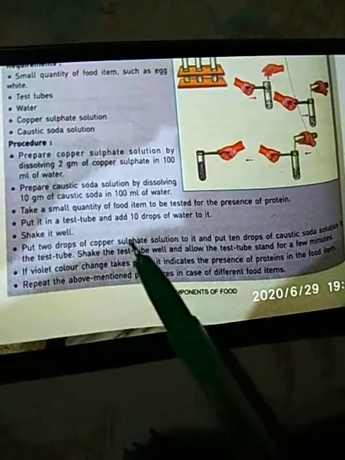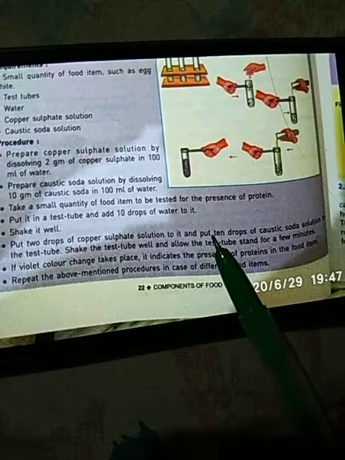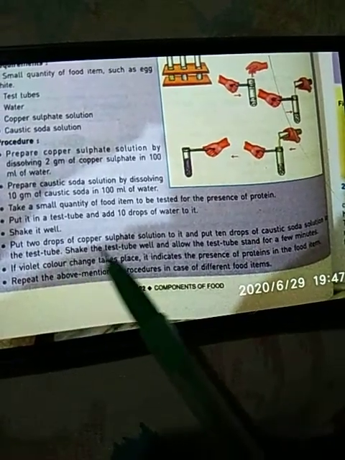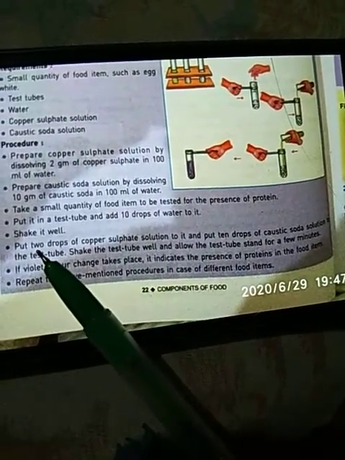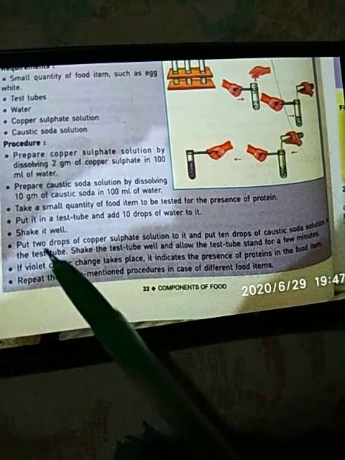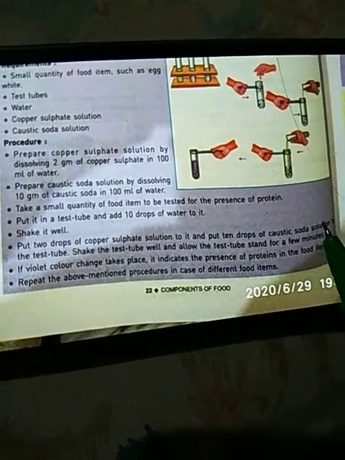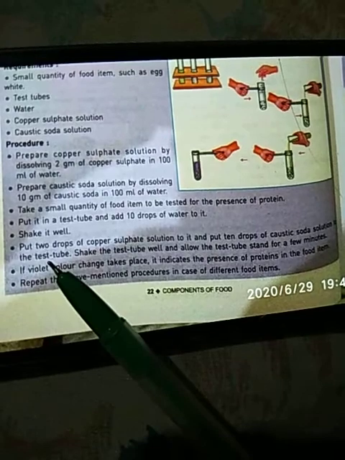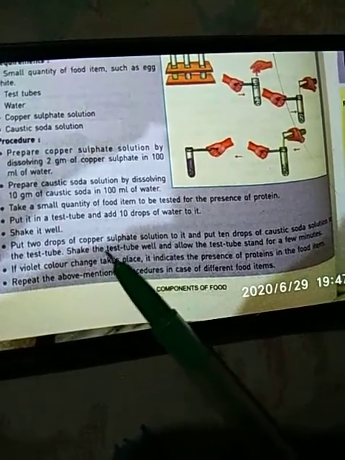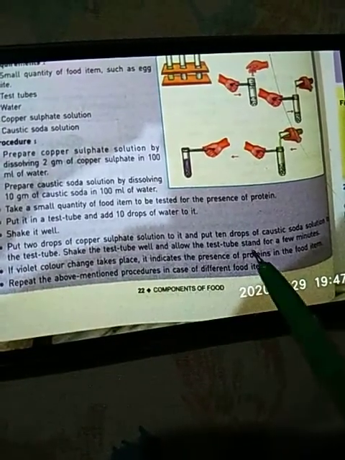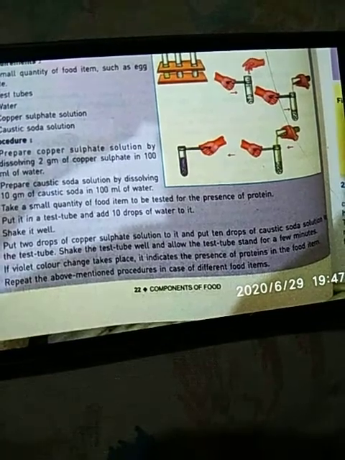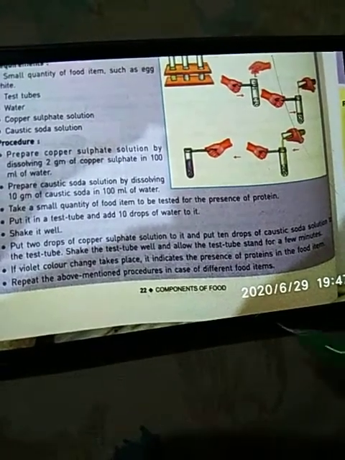Next, put 2 drops of copper sulfate solution and then 10 drops of caustic soda solution. Only 2 drops of copper sulfate solution were added to the test tube, and 10 drops of caustic soda solution were added to the test tube. Now the test tube is shaken well again, and we allow the test tube to stand. You should not disturb the test tube for the next few minutes.